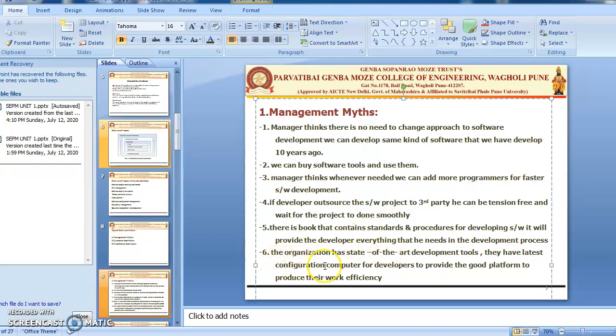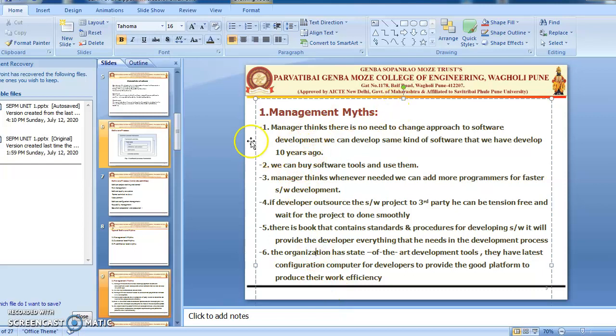The sixth one is, the organization has state-of-the-art development tools. They have latest configuration computers for developers to provide a good platform to produce their work efficiently. Although they have the latest configuration computers, in the actual scenario, the latest hardware will not help in producing high quality software. But computer aided software engineering, that is CASE, tools are very important for achieving good quality software. So in most organizations, software developers do not use these CASE tools effectively and efficiently.